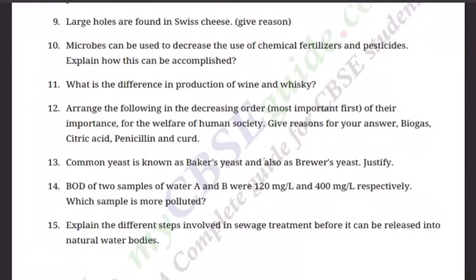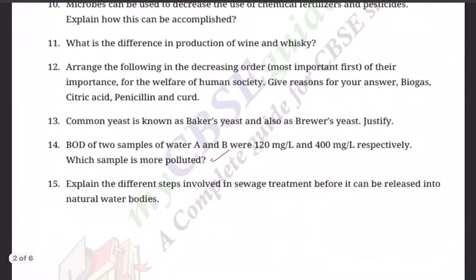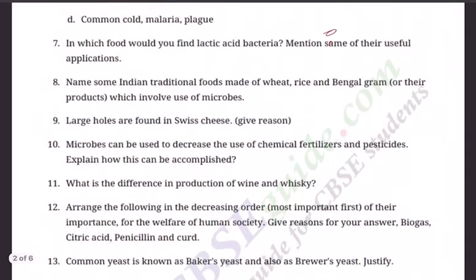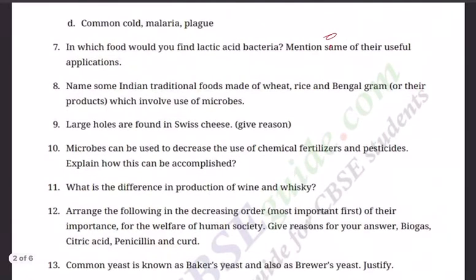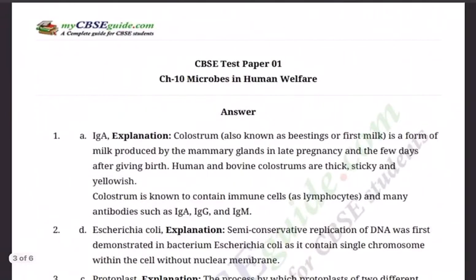Which sample is more polluted? Okay, this is again knowledge based with application. Explain the different steps involved in sewage treatment before it can be released into natural water bodies. This is a major question. So when you analyze these questions, you understand which are the concepts that are very important.